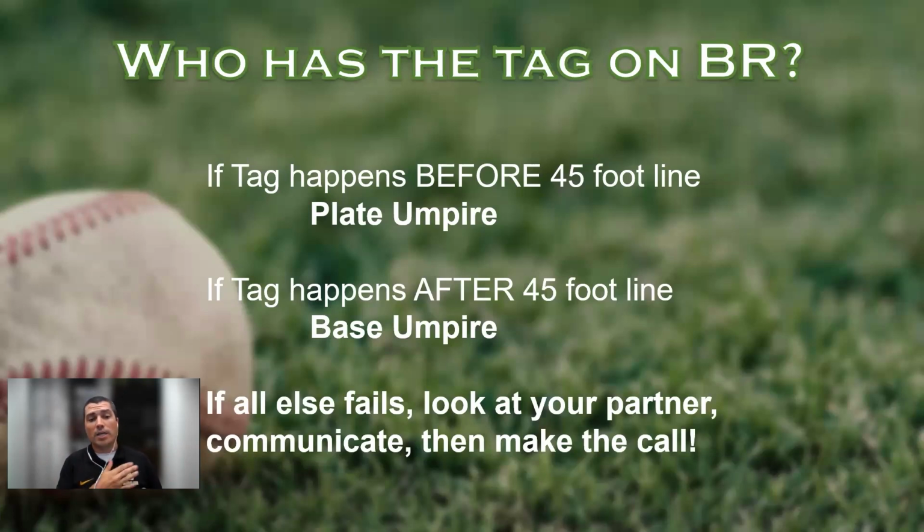As a base umpire, hey, Caleb, I've got this. Hey, Caleb, I've got a tag. On the tag, he's out. Or as a plate umpire, you can look up and say to your base umpire, hey, I got this one. I got a tag, and he's out. You can communicate, especially on these tweeners that happen between them.